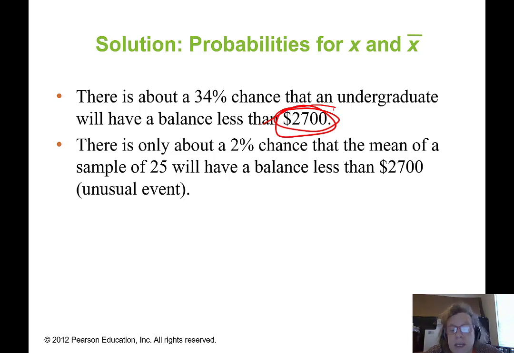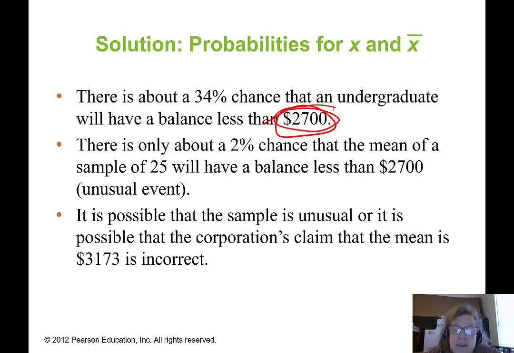Now, this idea is going to come back when we start to learn about things called confidence intervals and hypothesis testing. So I want you to keep that in the back of your mind. It is possible that this sample is unusual, or it is possible that the corporation's claim that the mean is 3,173 is incorrect. All right, so that's the end of our material for this week.